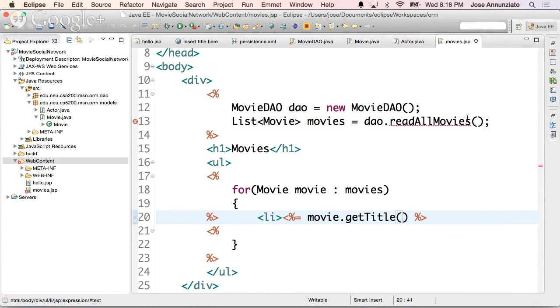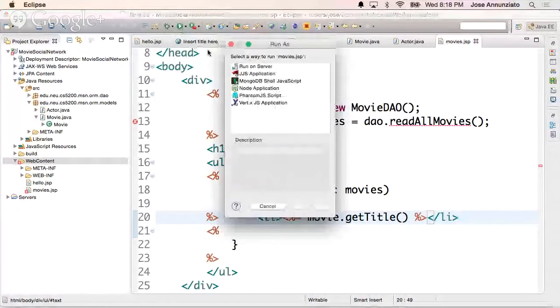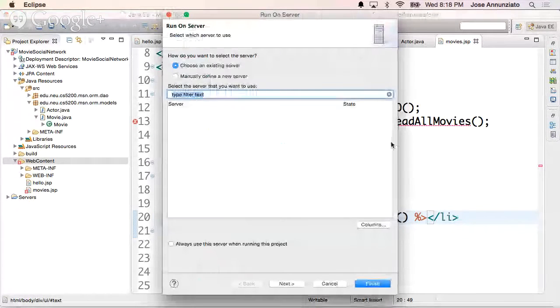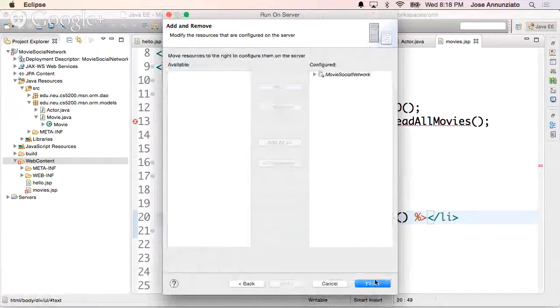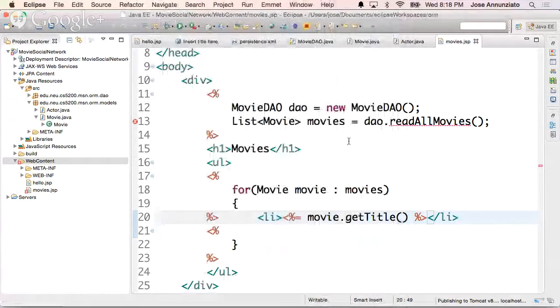Why doesn't it see this? And then close. Oh, let's run it. Let's see if it blows up. Run on server. Next. Run.